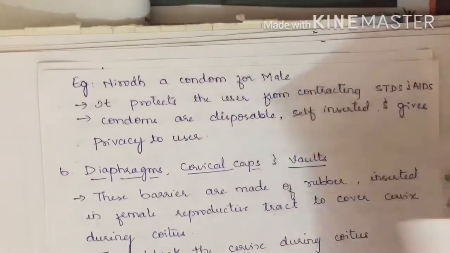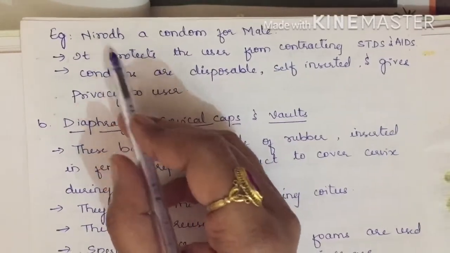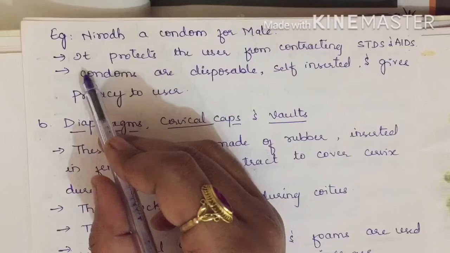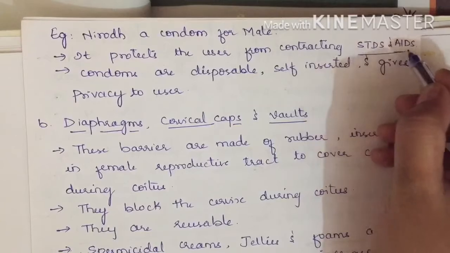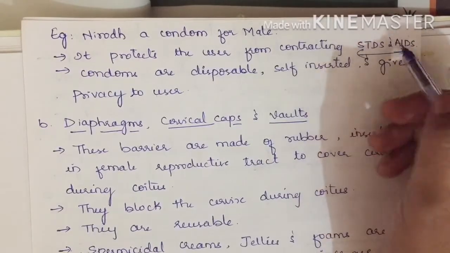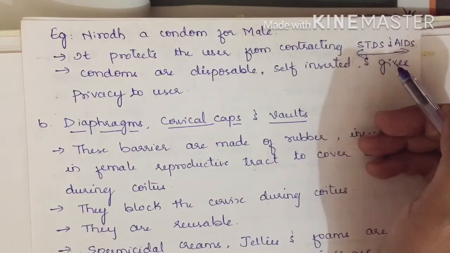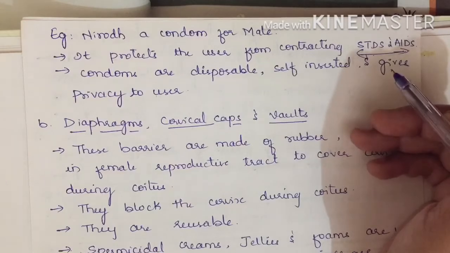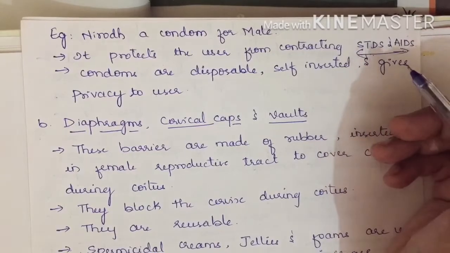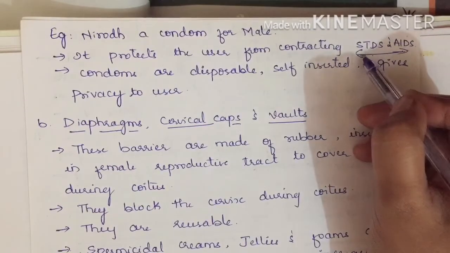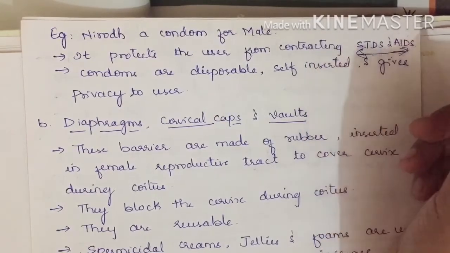Next, an example of a male condom is Nirodh. Nirodh is a male condom which is used by males. It protects the user from contracting STDs and AIDS. These condoms are widely used. Why? Because they prevent the spread of STDs and AIDS, as there is no contact between the male and female because of the barrier around the penis or the vagina. So contracting AIDS and STDs can be prevented.